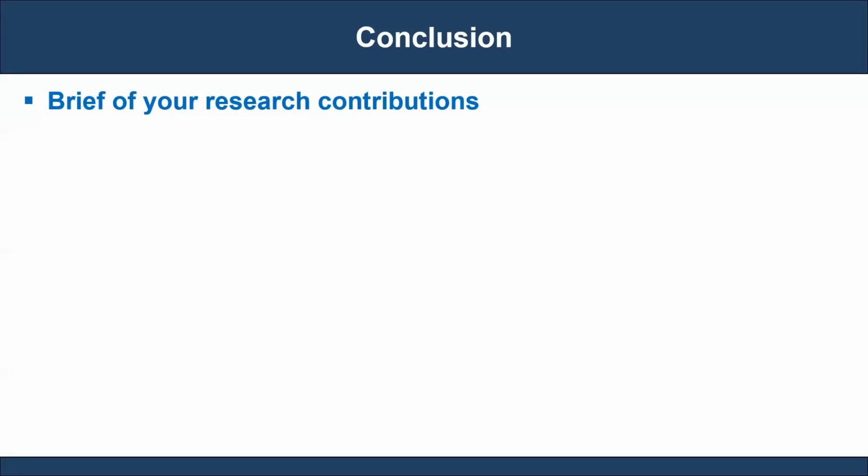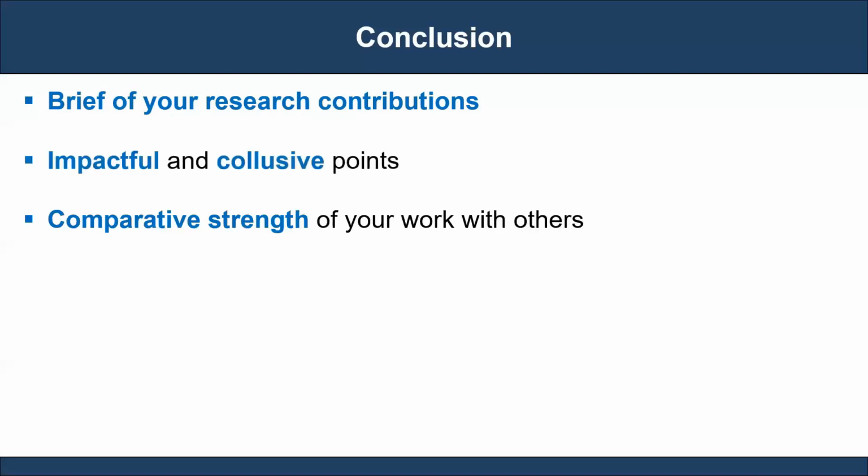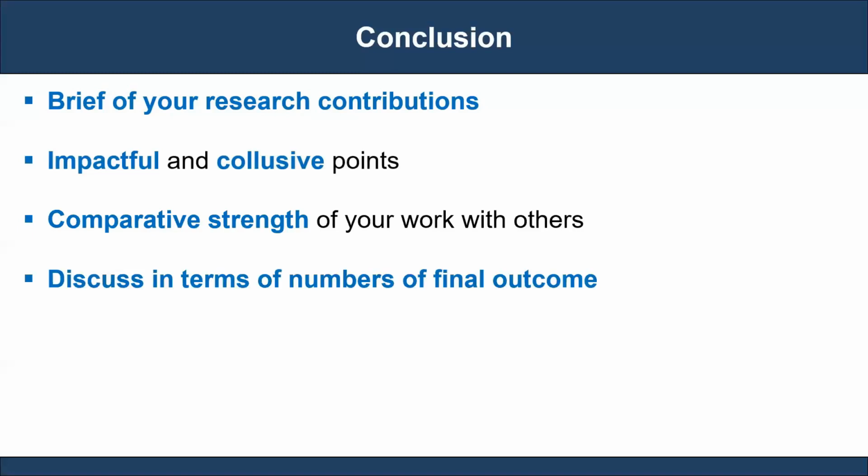Moreover, researchers also skim papers by reading the title, abstract, and conclusion. Based on these three, they decide whether an article is worth reading further or not. Therefore, be extra careful and mindful when framing the title, abstract, and conclusion. In the conclusion section, you can briefly state your research contributions with impactful and conclusive points. You can demonstrate the comparative strength of your work with others in short. Discuss your findings in terms of numbers instead of discussing the general trends.